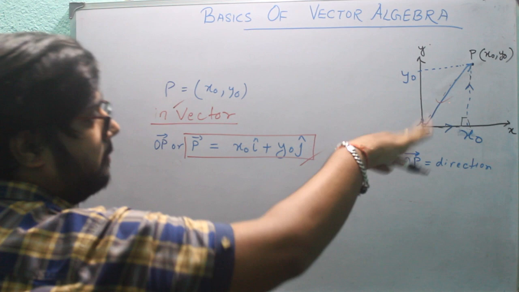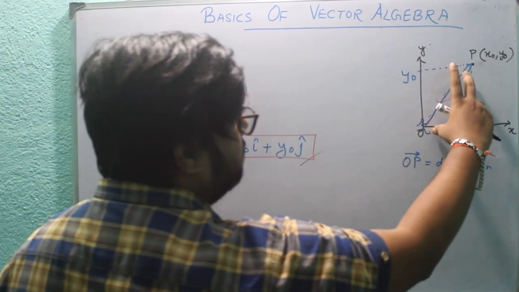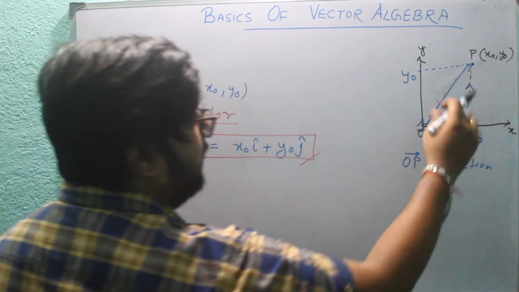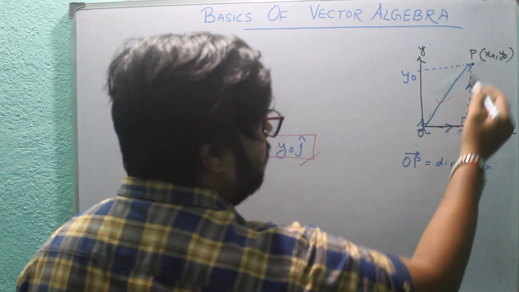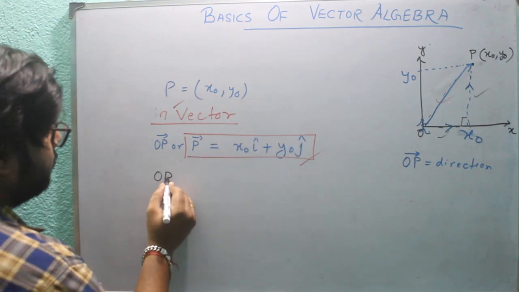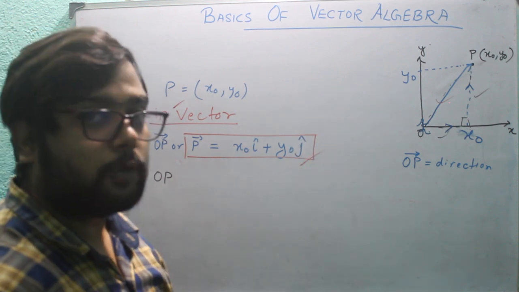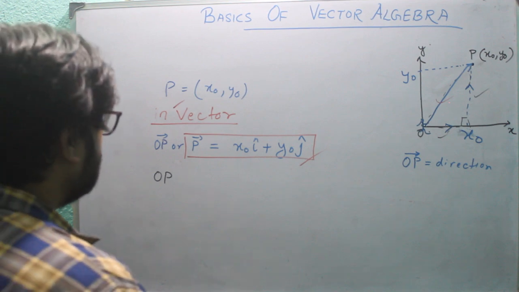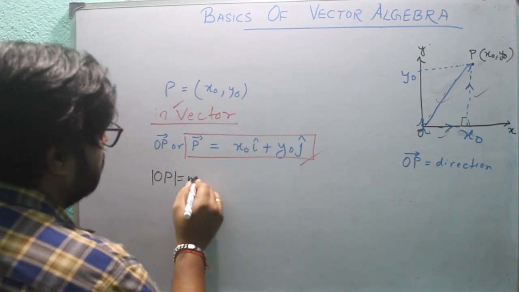So applying Pythagoras theorem, what is the length of OP? OP is the hypotenuse, this is perpendicular, this is base, then hypotenuse is equal to the square root of perpendicular square plus base square. I am talking about the length of OP. Length of OP you can measure from O to P or P to O. I am only talking about length, which is also known as magnitude.